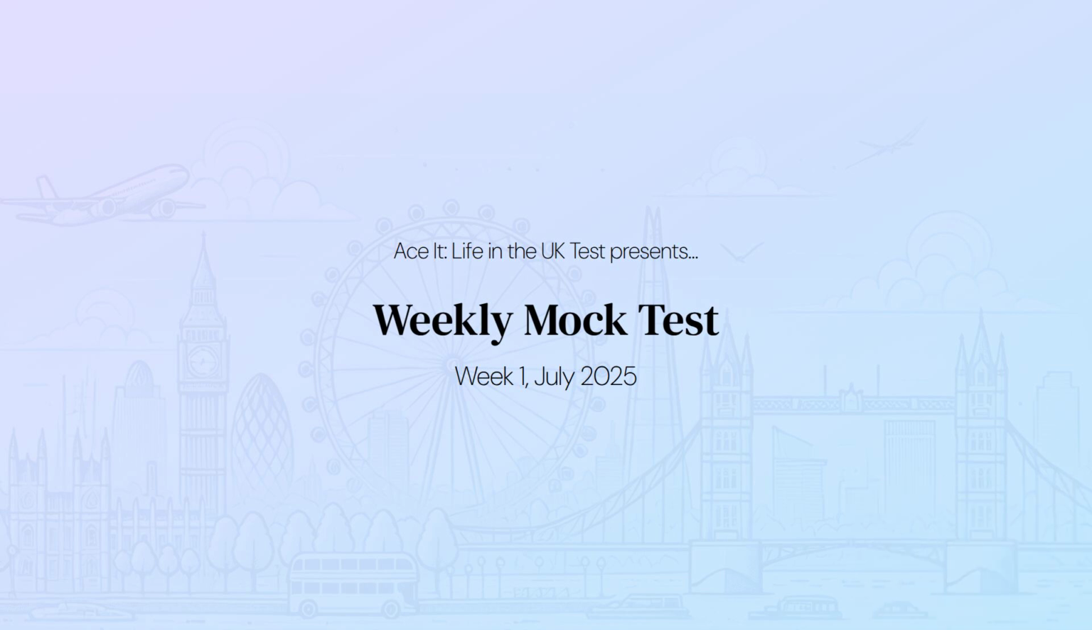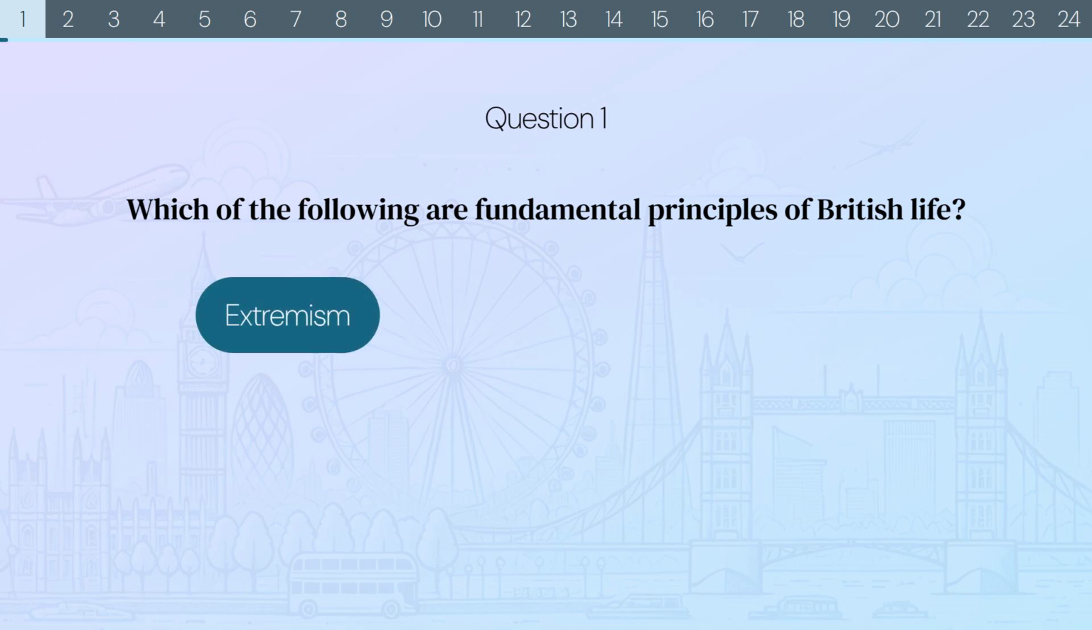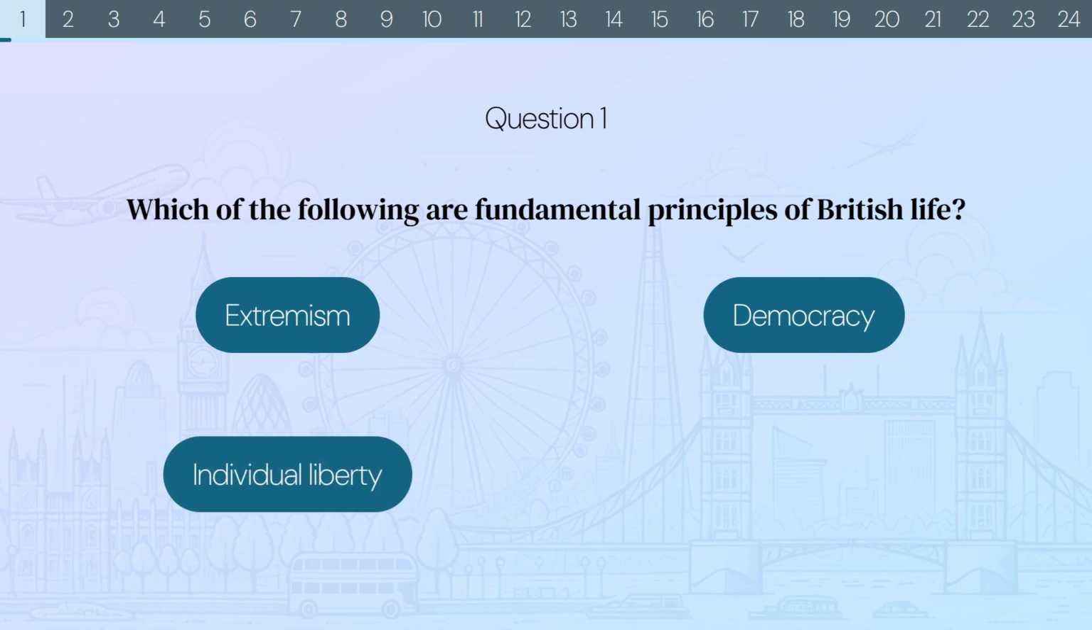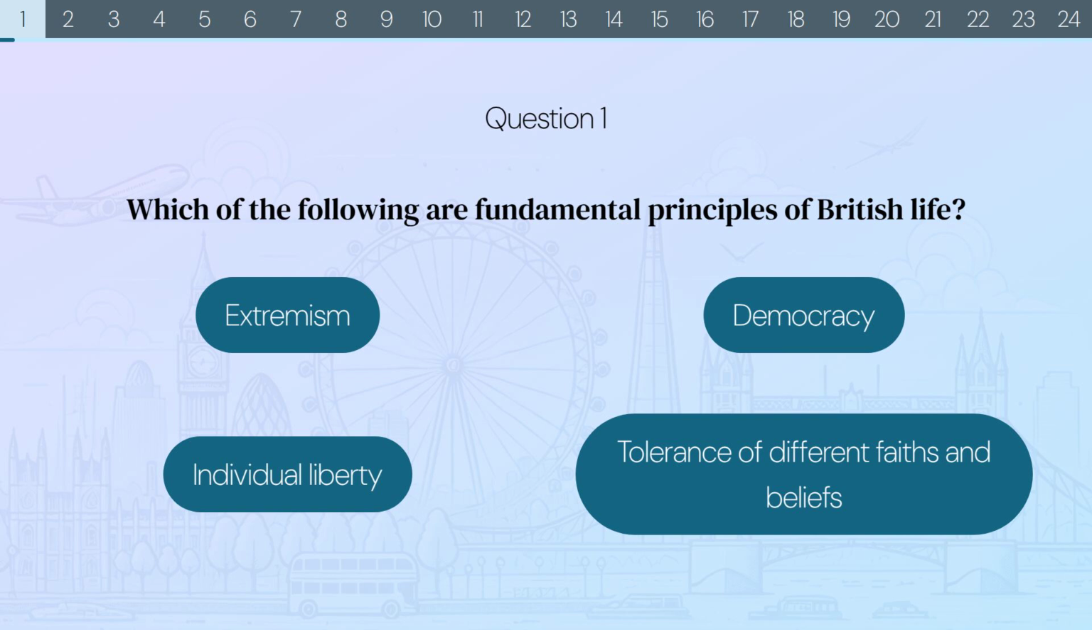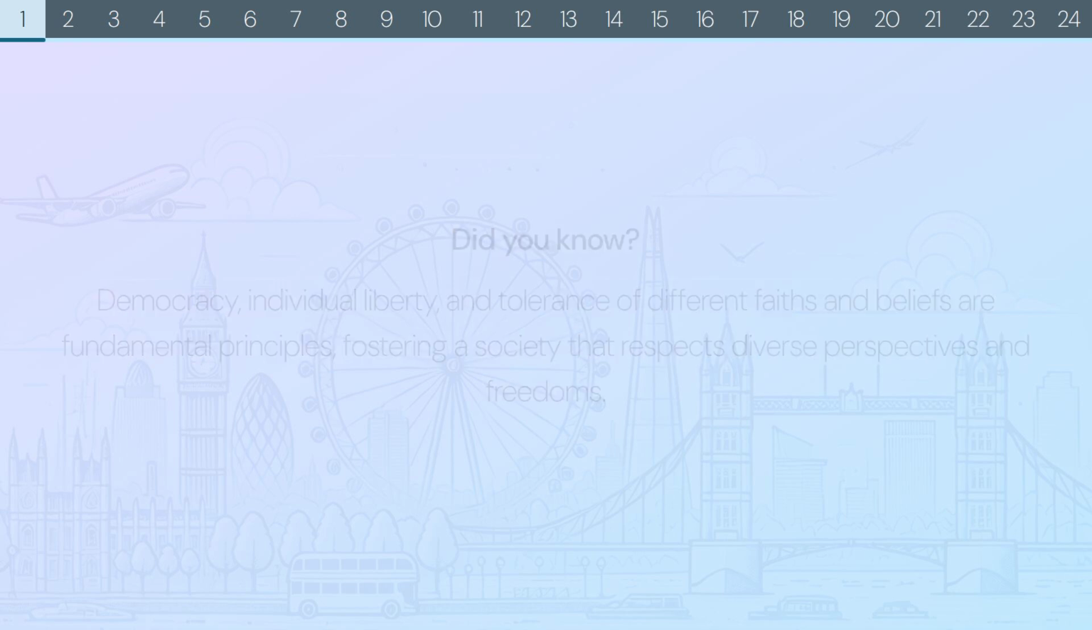Alright now, let the mock test begin. Question 1. Which of the following are fundamental principles of British life? Extremism, democracy, individual liberty, or tolerance of different faiths and beliefs? The correct answers are democracy, individual liberty, and tolerance of different faiths and beliefs. Did you know? Democracy, individual liberty, and tolerance of different faiths and beliefs are fundamental principles, fostering a society that respects diverse perspectives and freedoms.